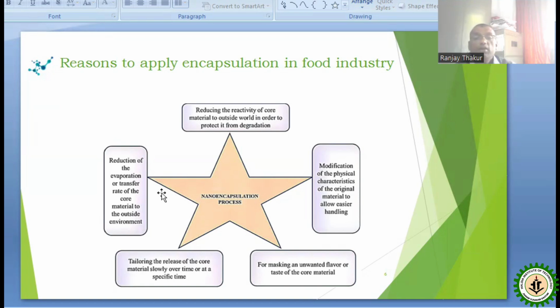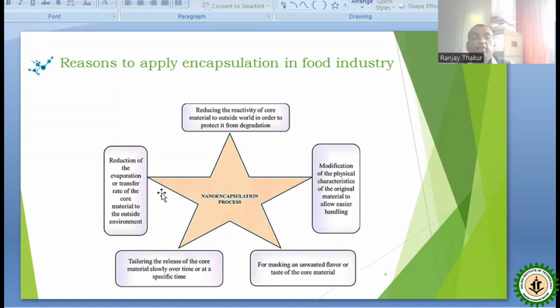Another is modification of the physical characteristics of the original material to allow easier handling. Again, sometimes these components or targeting materials are available in different morphological forms, or their physical characteristics or other things are not suitable to target.